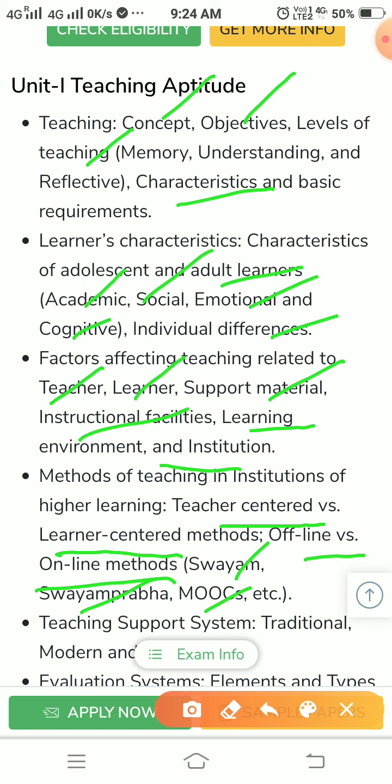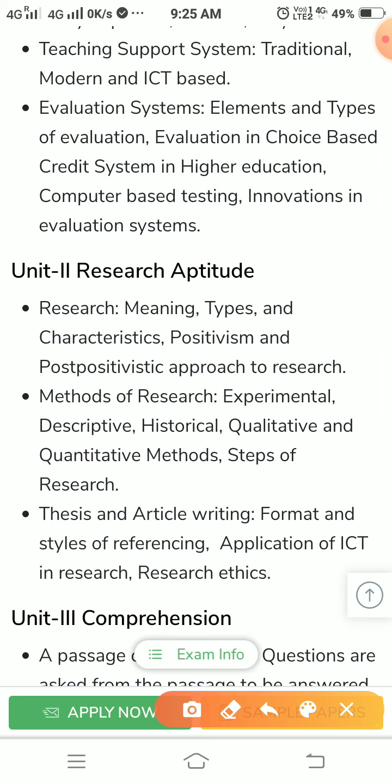Next, teaching support systems: traditional teaching support systems, modern ICT based systems. Evaluation system: elements and types of evaluation, evaluation in the choice based credit system in higher education, computer based testing, innovations in evaluation systems.